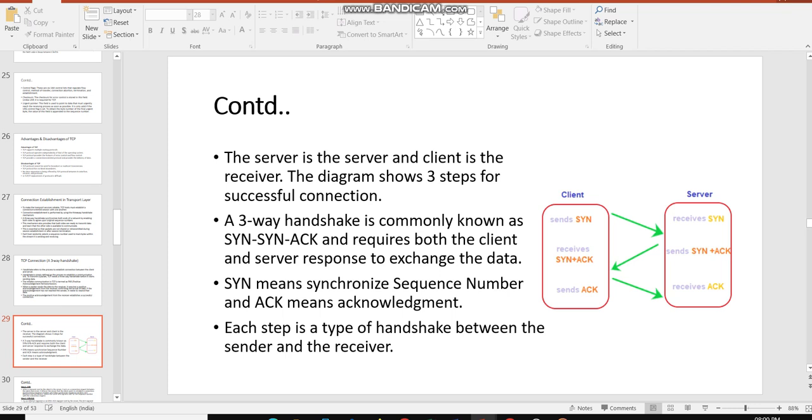That is why it is important to get the consent from both client and server. Each step is a type of handshake between the sender and receiver. That is why it is termed the three-way handshake mechanism, which is helpful for establishing the connection in the transport layer.